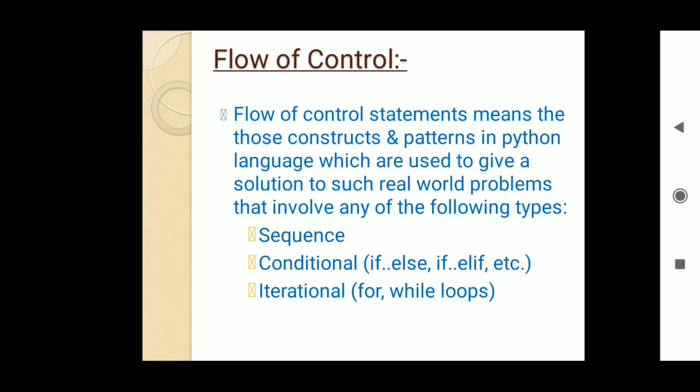Then we have to use this kind of if conditional structure. It has various forms, which we will discuss ahead in our presentation. The third one is iterational. Iterational constructs are those in which we want to execute some statements again and again, repeatedly a number of times, or until a given condition is true or not. So let us now discuss these flows of control in detail.